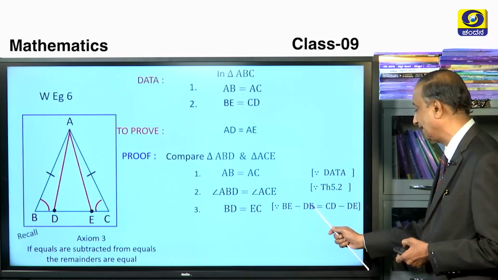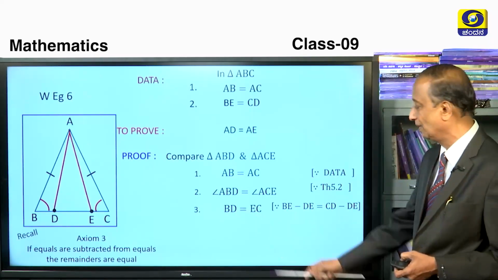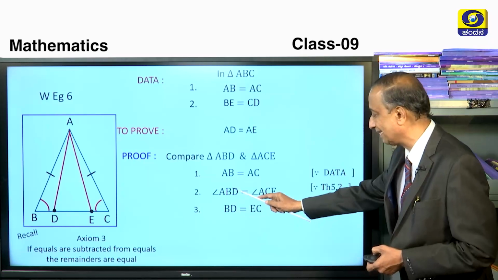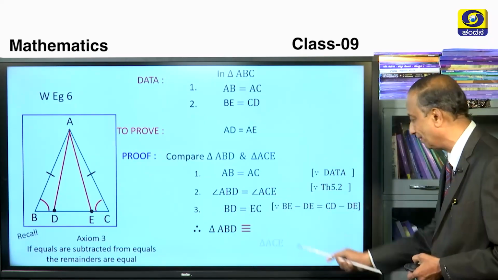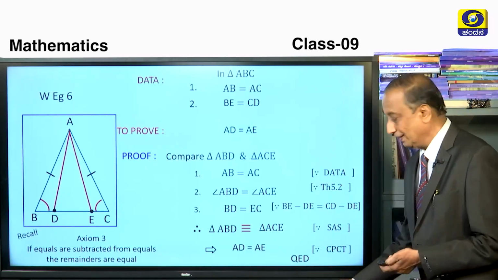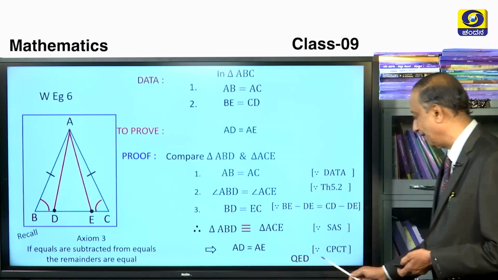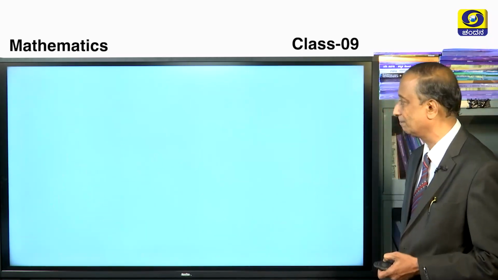We are subtracting DE from these two which are equal. Therefore, these two remainders are equal. So to conclude, two sides and an included angle are equal to two sides and an included angle of another triangle. Therefore, those two triangles became congruent. Okay, it's because AD is equal to AE, because the corresponding parts of congruent triangles are equal, hence proved.